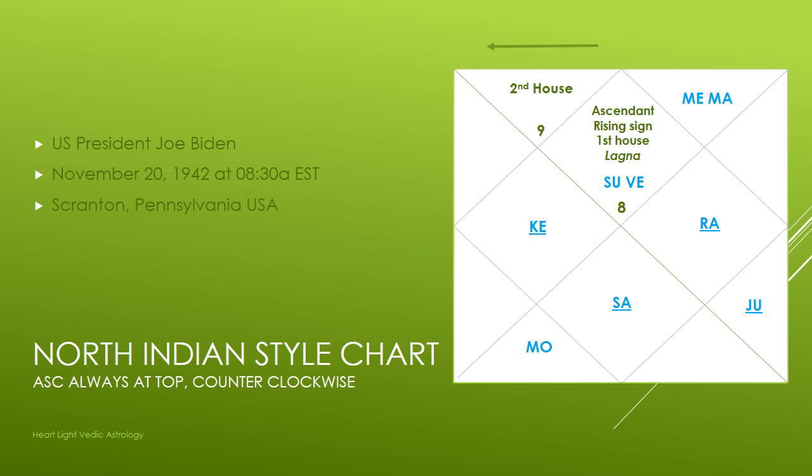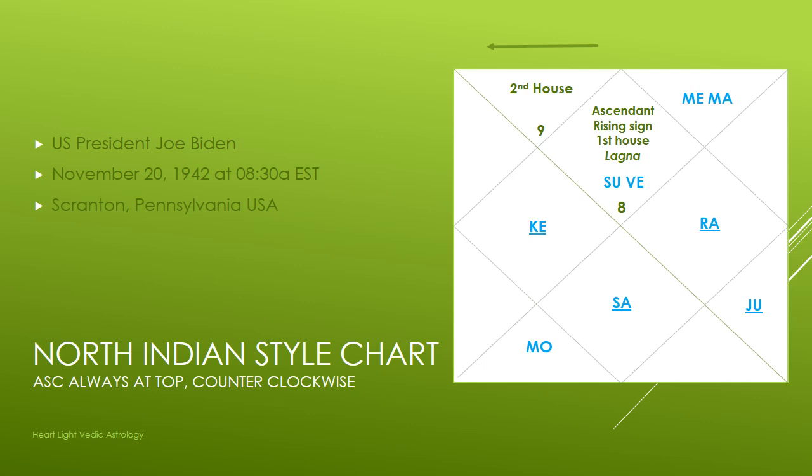But what does change is the constellation. So in Joe Biden's chart, the top square, top diamond, is the ascendant, rising sign, first house, lagna, all the same thing basically. And you see that little 8 in the corner. That 8 represents the 8th sign of the zodiac, or constellation of the zodiac, and the 8th sign of the zodiac is Scorpio.